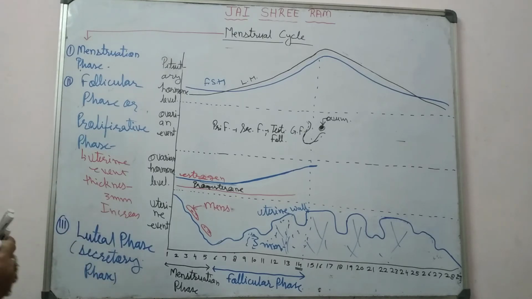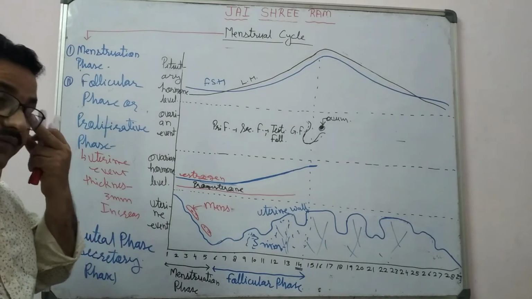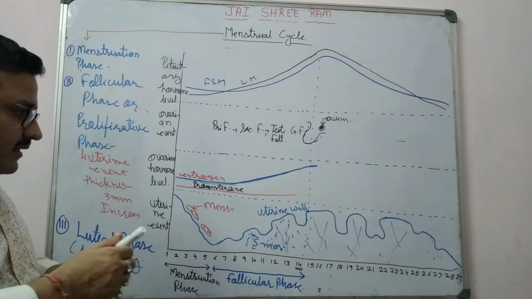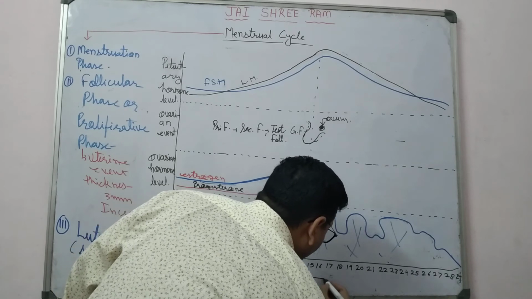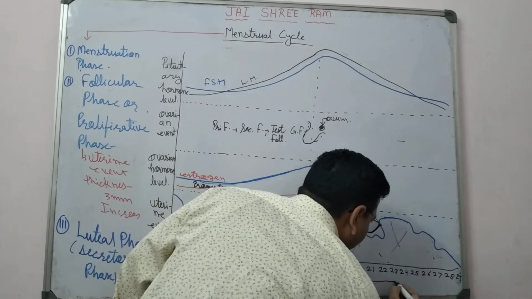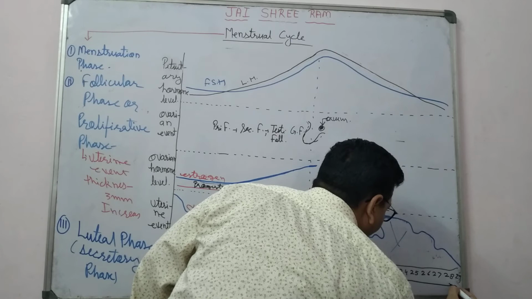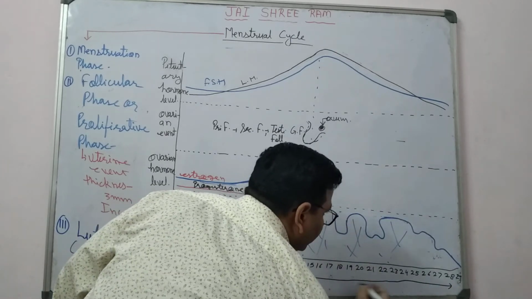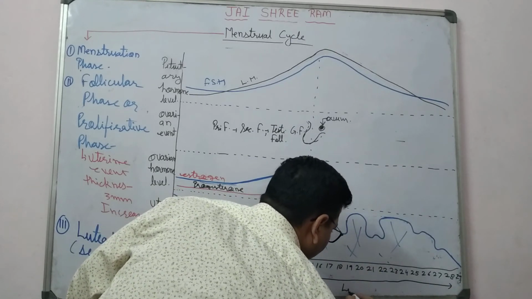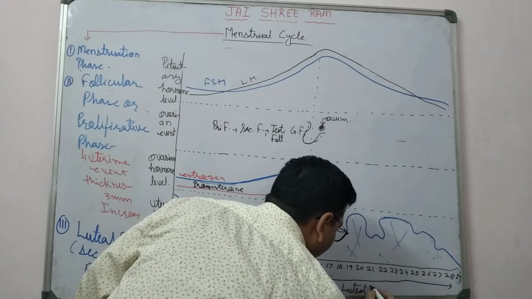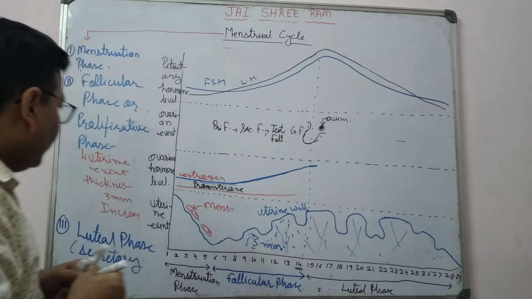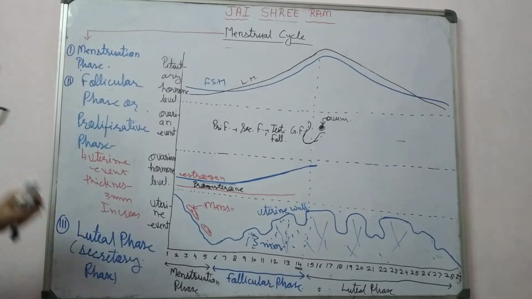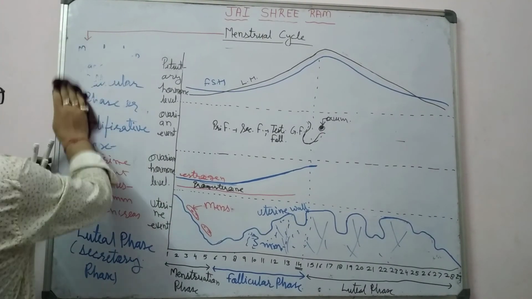What happens in the luteal phase or secretory phase? The luteal phase or secretory phase lasts for the next 14 days. This one is the luteal phase. What happens in the luteal phase in uterine event and in ovarian event?